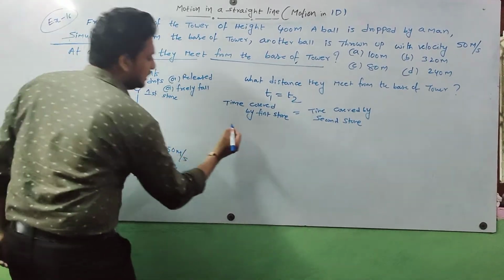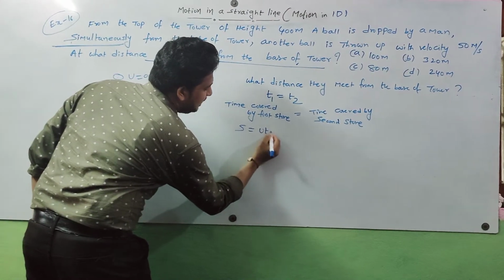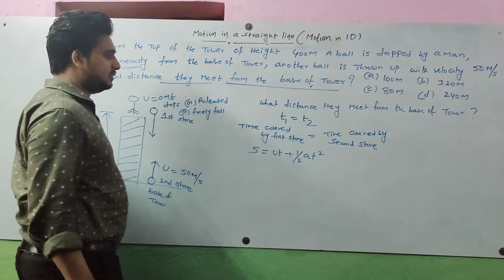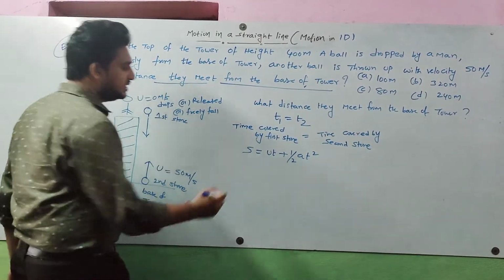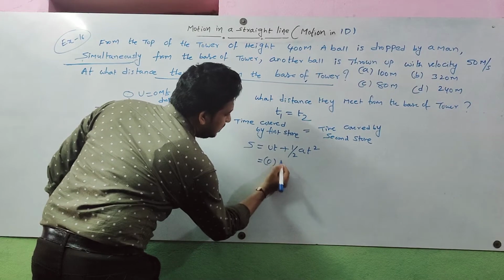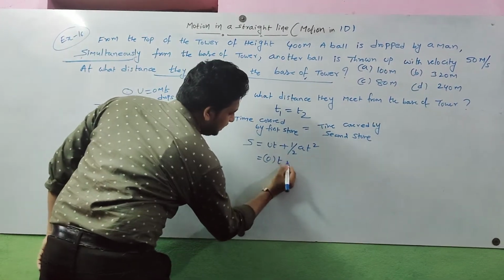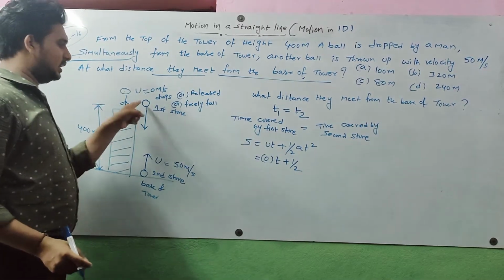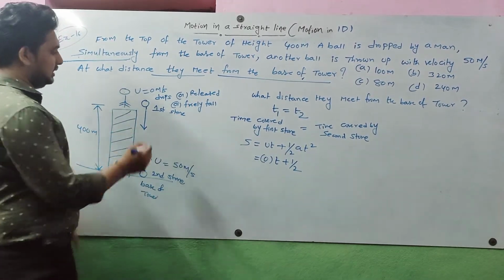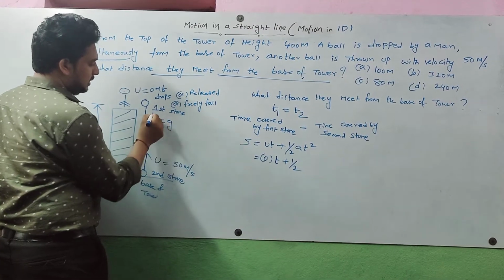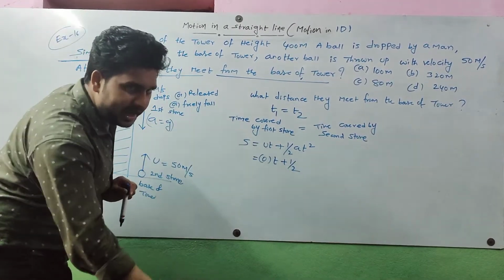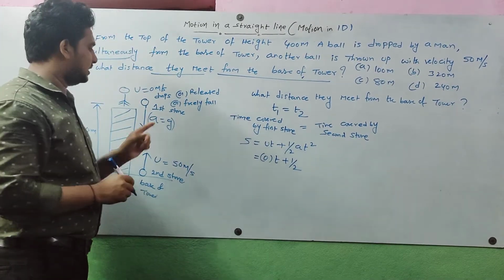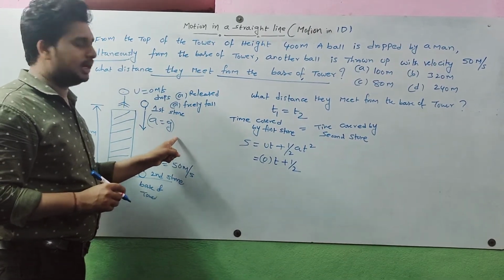Then how do we consider the distance? Distance is equal to ut plus half at square. So from this, initial velocity is 0 into t plus half into acceleration. What is the acceleration here? When a body is dropped, acceleration is plus g, because the body's moving direction and the gravitational force direction are both the same. That's why a is equal to g.